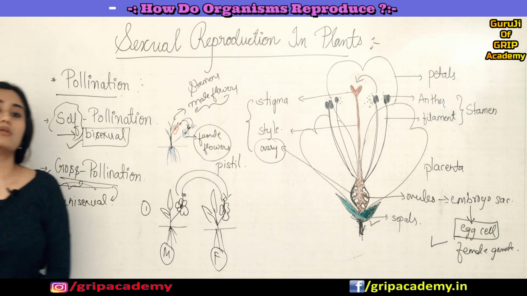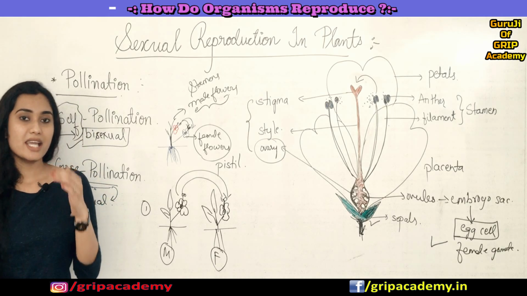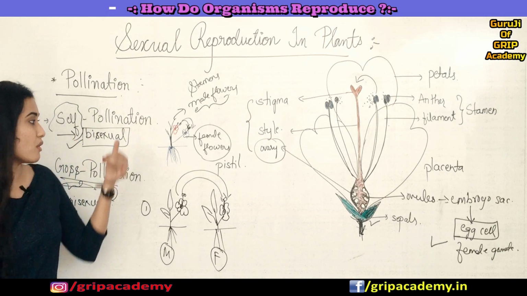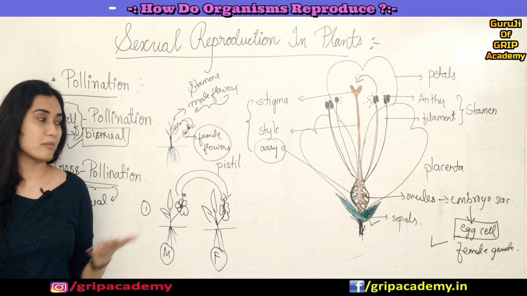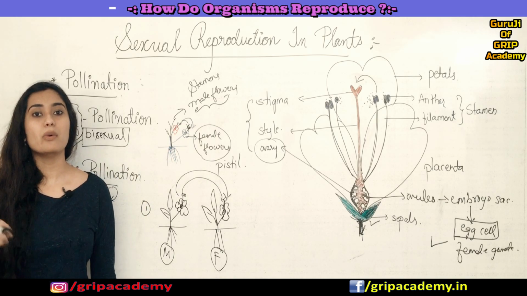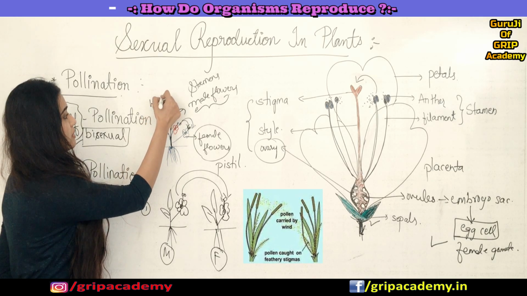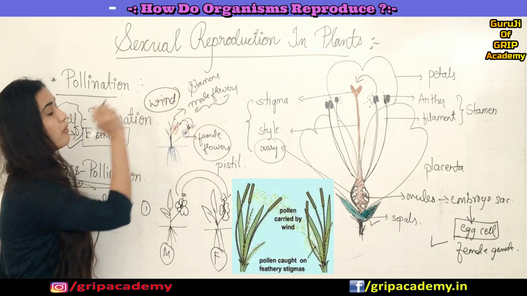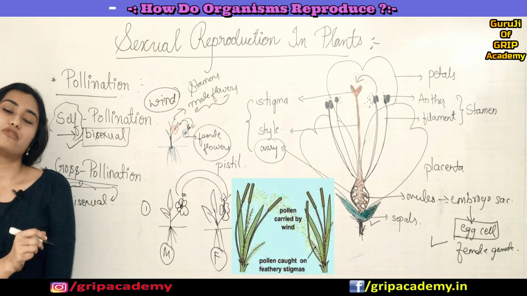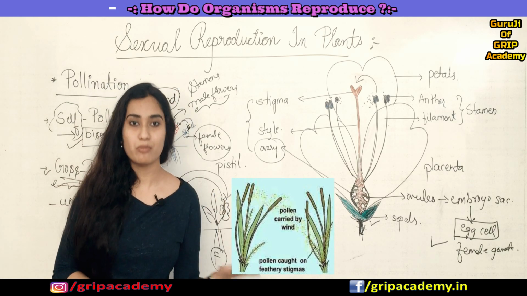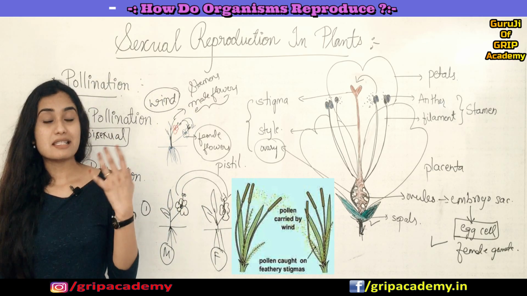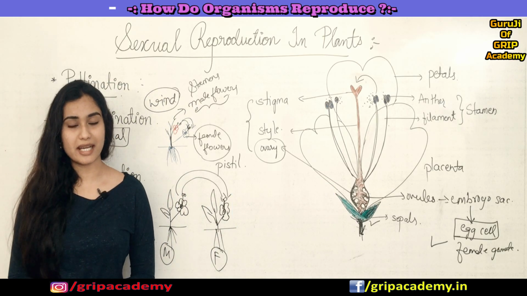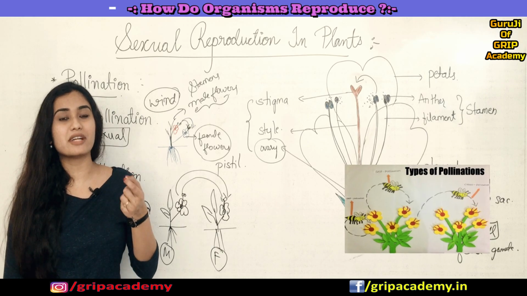As I already told you before, there are different agents of pollination. For example, in the case of maize plant, wind was favoring this pollination. So that type of pollination we call wind pollination. In some plants or flowers you might have seen honeybees or different insects.